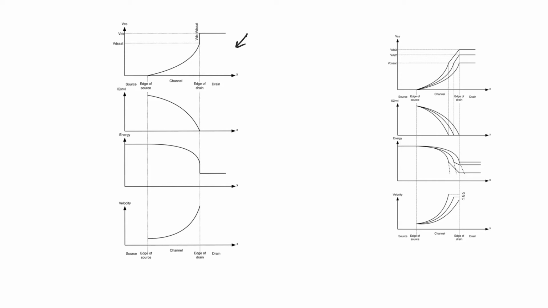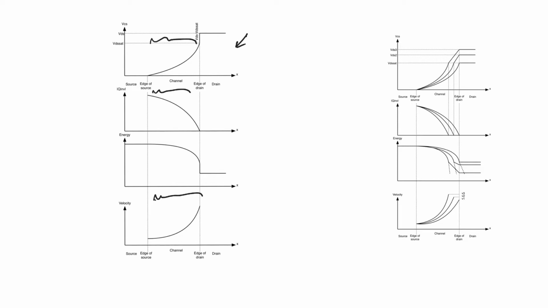The reason we had a saturating current is because the profile of voltage, and thus the profile of velocity, throughout the channel refuses to be different from the profile of voltage and velocity in pinch-off, because also the profile of charge concentration is the same through the channel as it was in pinch-off.